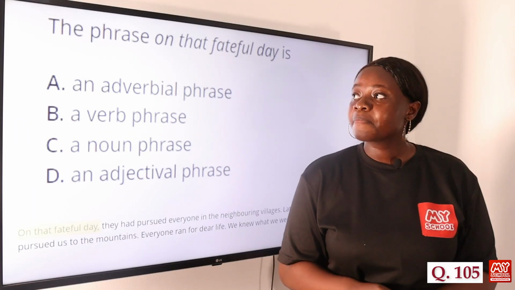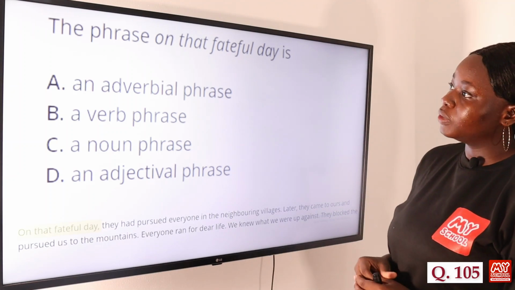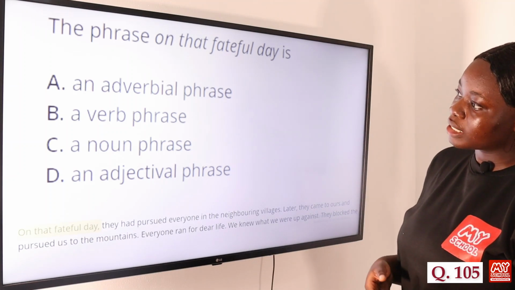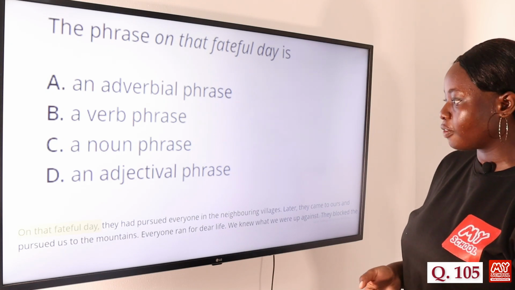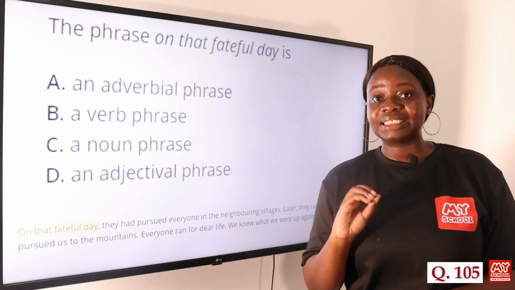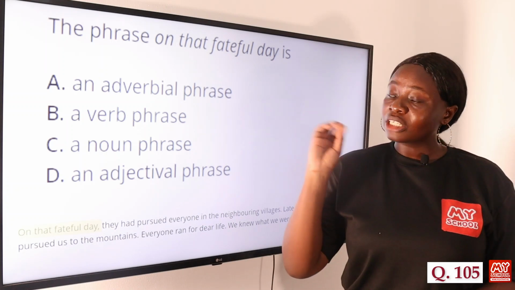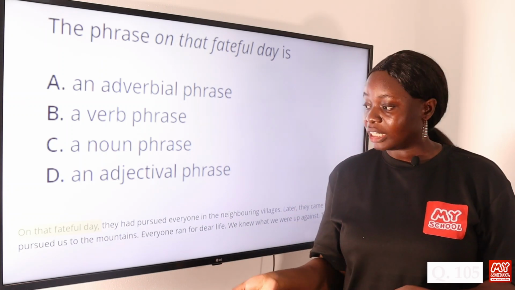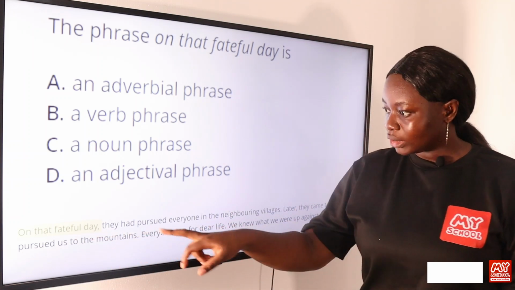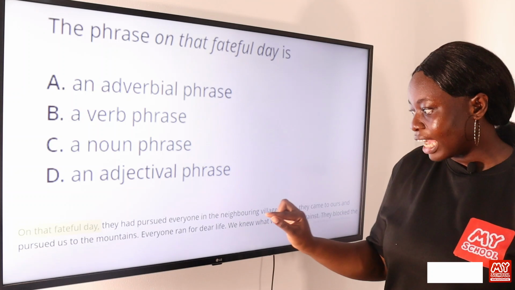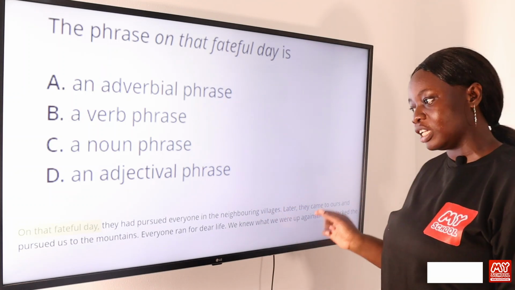Question 105. The phrase "on that fateful day" is A, an adverbial phrase, B, a verb phrase, C, a noun phrase, and D, an adjectival phrase. So the answer to this question is an adverbial phrase. In order to identify what grammatical name is used in that particular expression, you have to look at the entire sentence. So the sentence says, on that fateful day, they had pursued everyone in the neighboring villages.